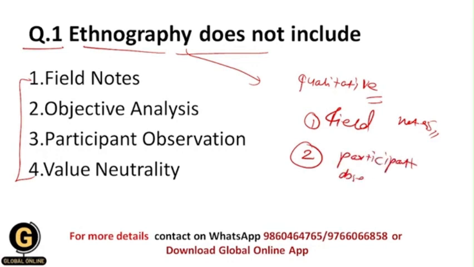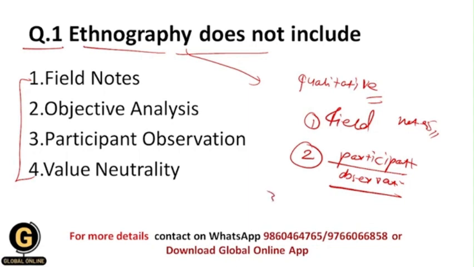Participant observation is the most used method in ethnography, and in this method the researcher participates in a particular community or society, lives with the participants, and does all the activities with the participants, and can study the specific culture of that particular community.